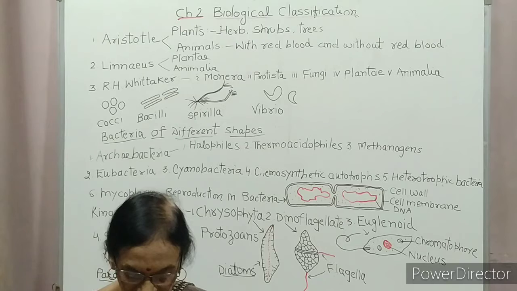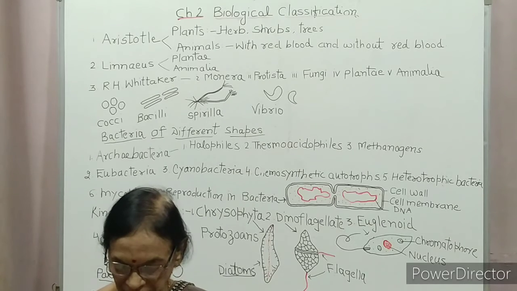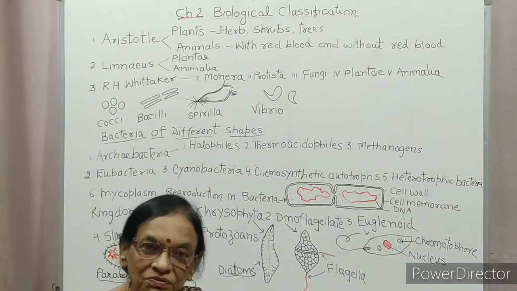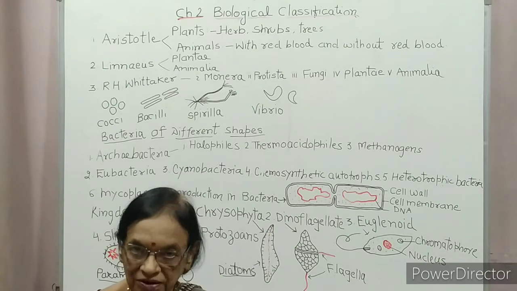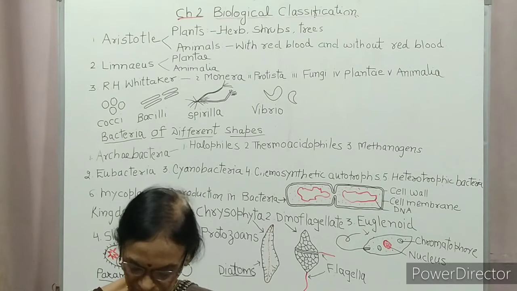Mode of nutrition: autotrophic and heterotrophic in Monera, autotrophic and heterotrophic in Protista, heterotrophic in Fungi, autotrophic in Plantae and Animalia are heterotrophic.